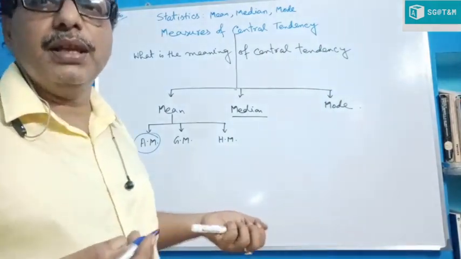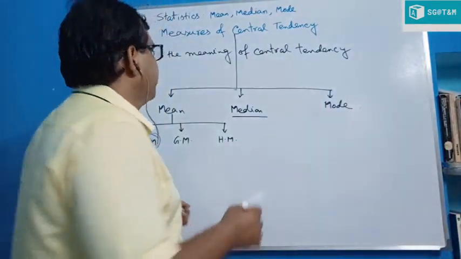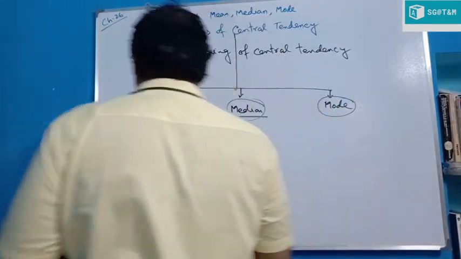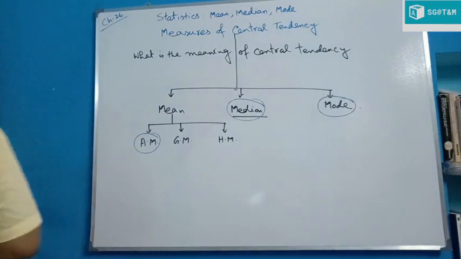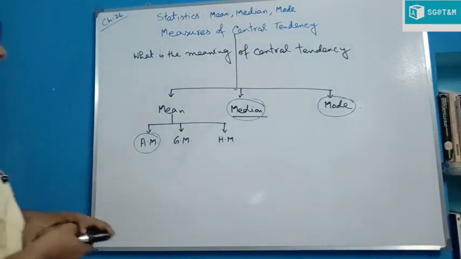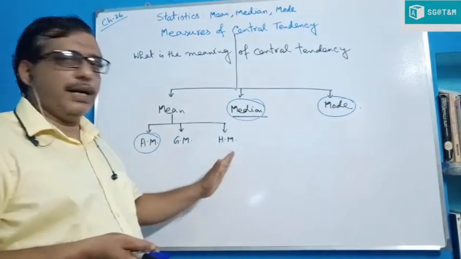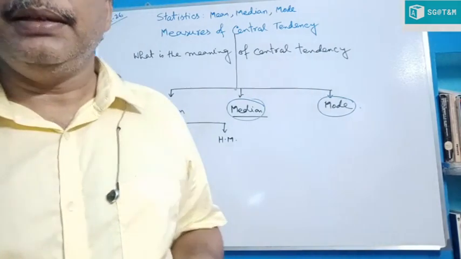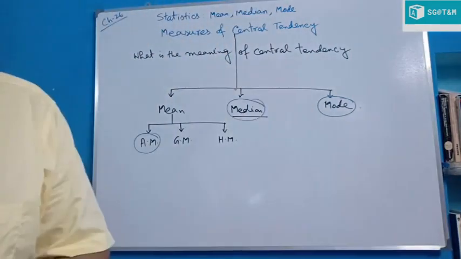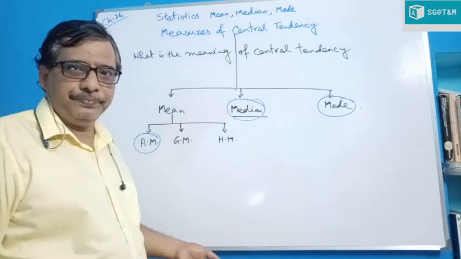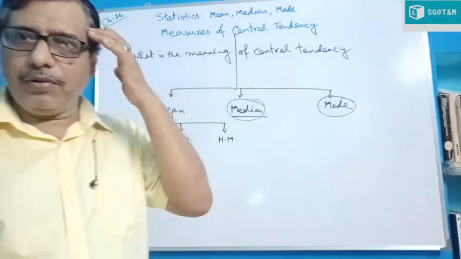Arithmetic mean only. Median and mode. Mean, median and mode. So mean means arithmetic mean only, and the other means are geometric mean and harmonic mean. Arithmetic mean, or mean, is very easy, and all of you know it. I said previously, the average, you did it in class 5 also.